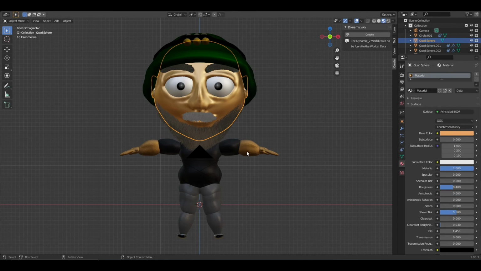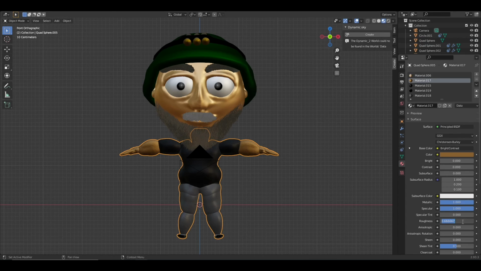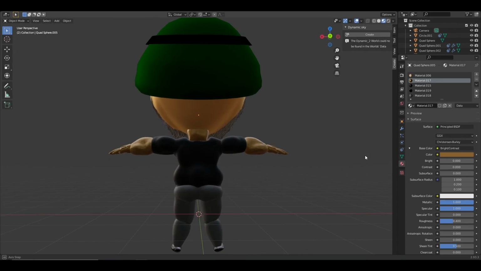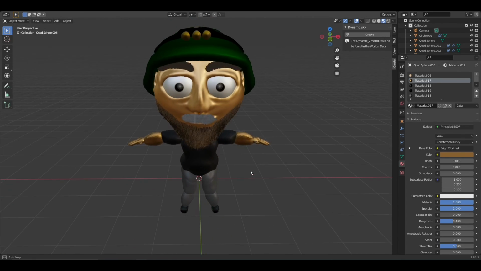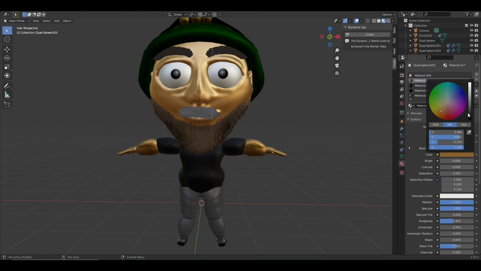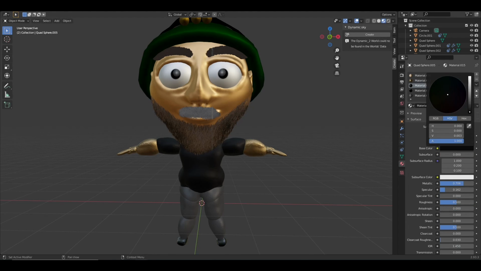Okay, so we got roughness on 0.4. Let's try to do this now. Okay, here we go. It looks a little bit better, but it's a little bit darker than the hand. And this looks like a mutant. Jeez. Okay, we're gonna have to fix a lot of things later, but let me just adjust the colors, and so we have a little bit better looking soldier.